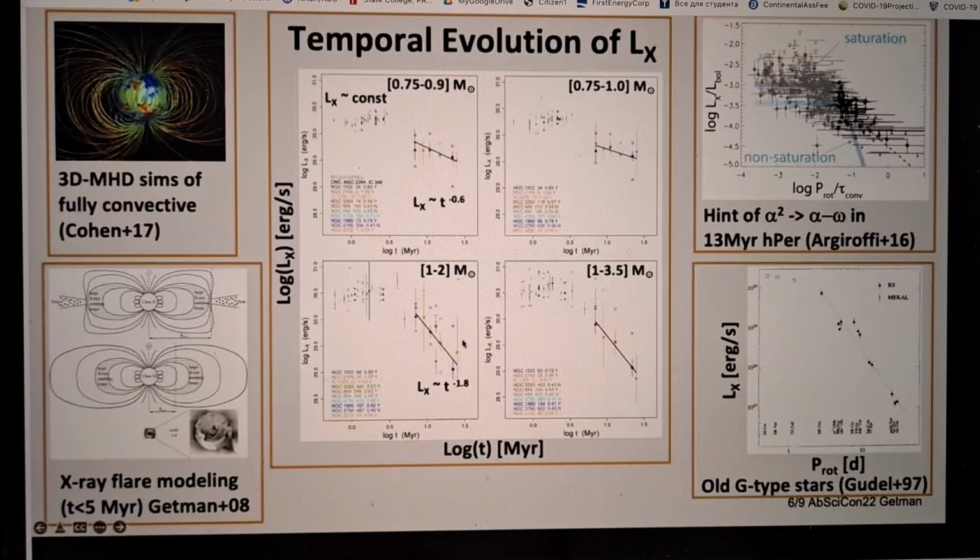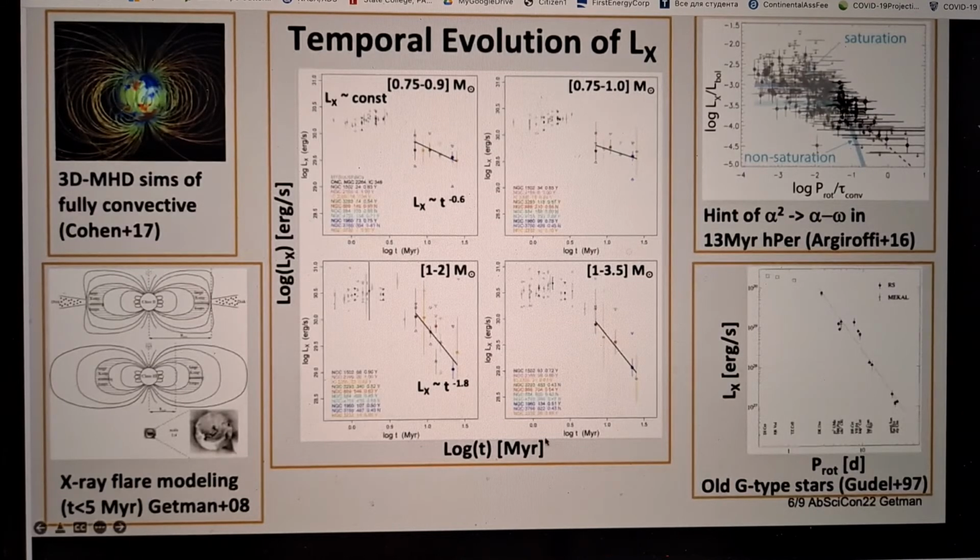And then finally, for late stages of more massive stars shown here, the X-ray drops even steeper with the slope of minus 1.8. And this slope is actually consistent with the drop of X-ray emission from older main sequence stars, like for instance in the study of Gödel, where you can see X-ray luminosity as a function of rotation rate and emission drops. For older stars, rotation rate is a surrogate for age.